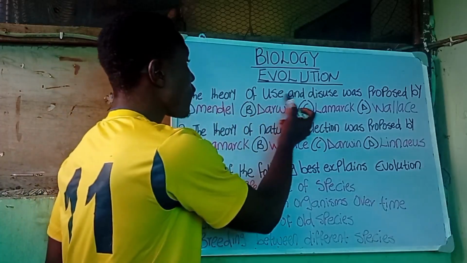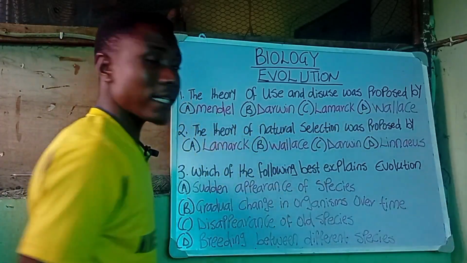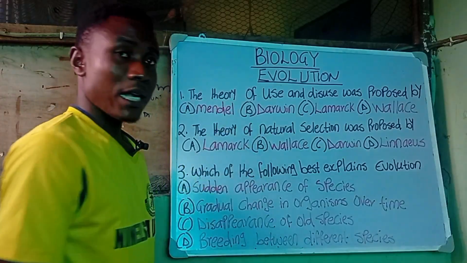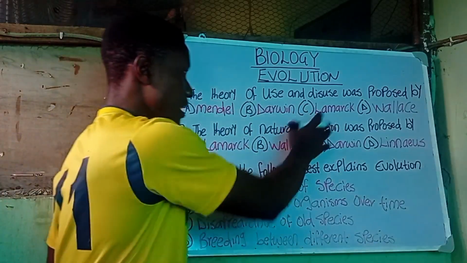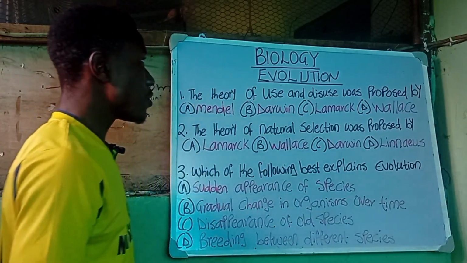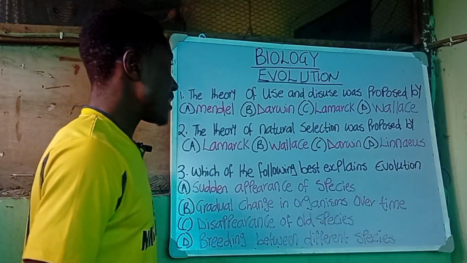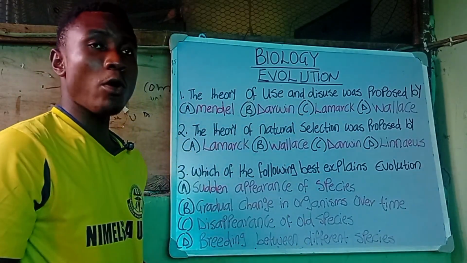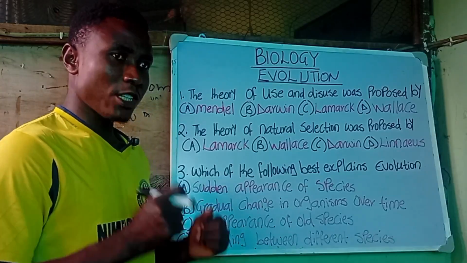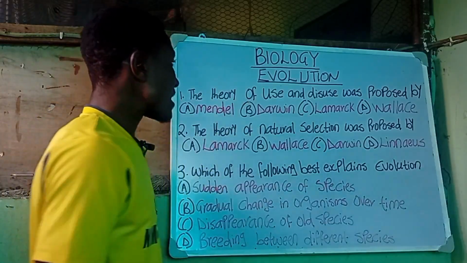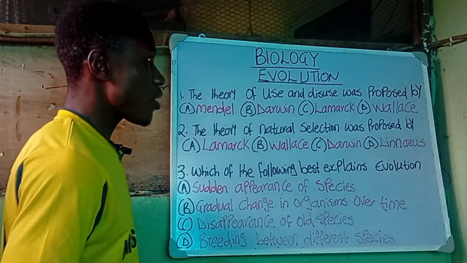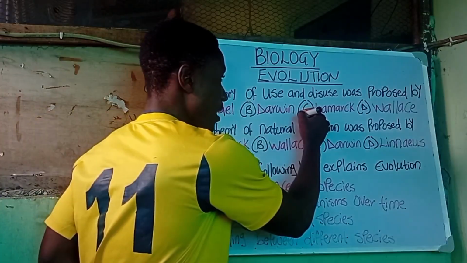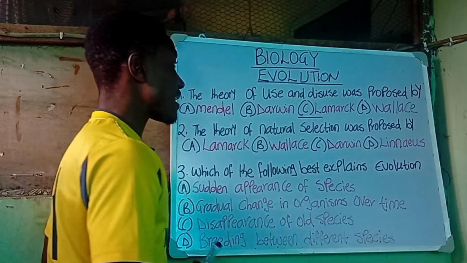It says the theory of use and disuse was proposed by A. Mendel, B. Darwin, C. Lamarck, and D. Wallace. Now, this is based on the theory of evolution, and there are basically two theories of evolution. The theory of use and disuse of body parts was proposed by a scientist known as Jean-Baptiste Lamarck. So the correct answer there is C.